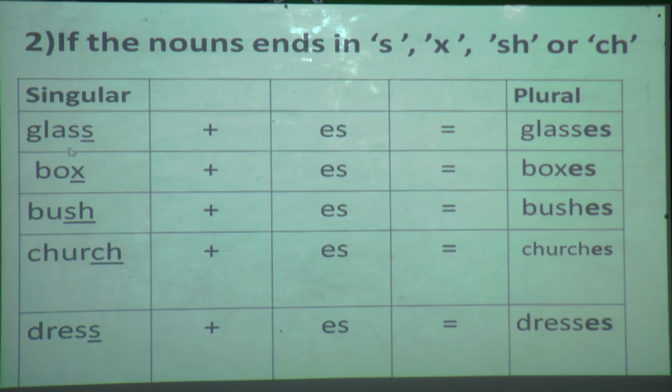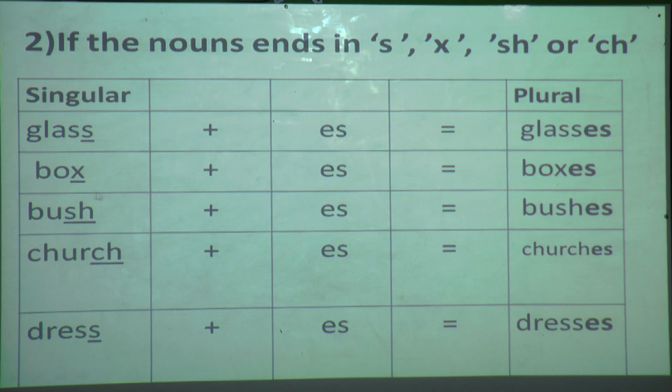Okay, what is the first example given over here? Glass. I have underlined it over here. In this word glass, which letter does it end with? S. According to our rule, if the noun ends with s, you are going to add es to that noun and it will become plural, that is glasses. Can you see over here? Glass, and I have added es, which I have made bold to help you understand. The same word remains as it is.